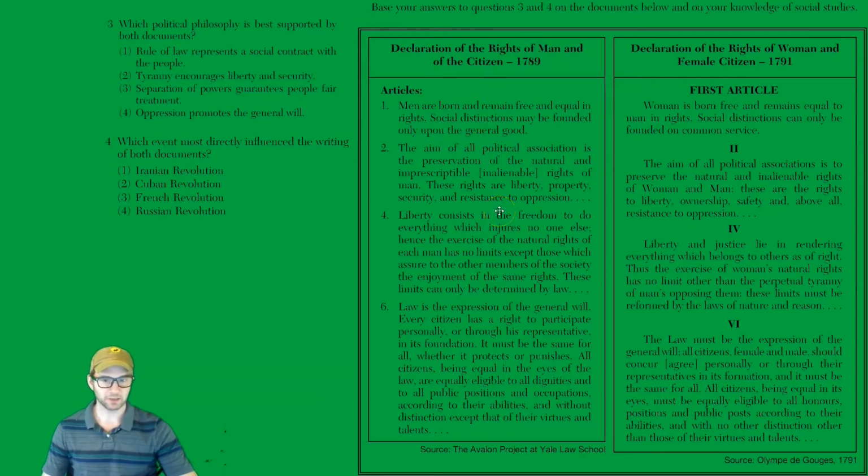Now, it was indeterminate whether these rights applied to the colonies, slaves, or women. I mean, it specifically says men, and then later, though, it says all persons. So regardless, it wasn't specific, so there were questions from the colonies, freed people of color, and women about whether it applied to them. So, that was debatable.